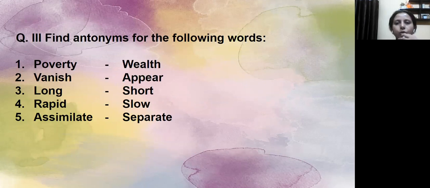In question 3, 9 words are given and you have to give the antonyms for the words. Antonym means you have to give a word which is opposite in meaning to the word that has been given for you. I have given the antonyms for 5 of the words. And with this, we come to the end of the vocabulary section given in this chapter.